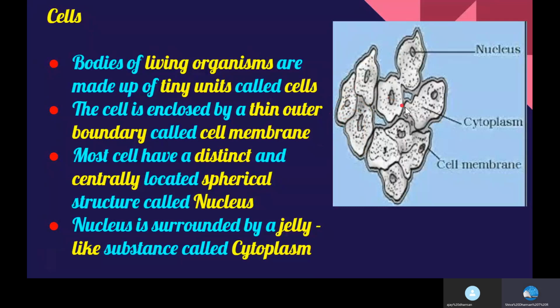Once again, a cell has cytoplasm, nucleus, and cell membrane, and the nucleus is a spherical structure centrally located in the cell.